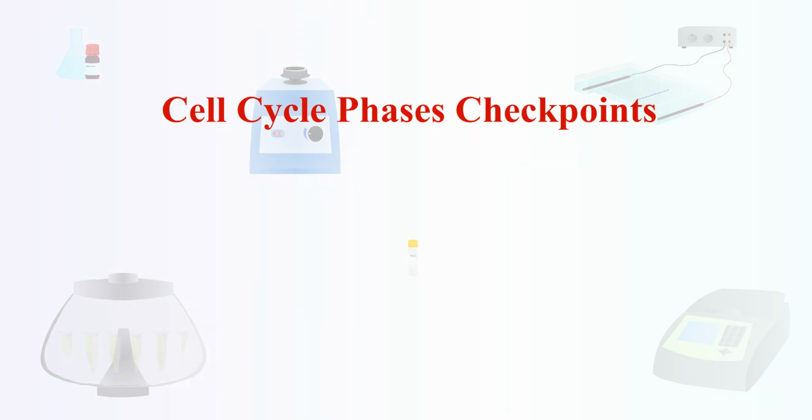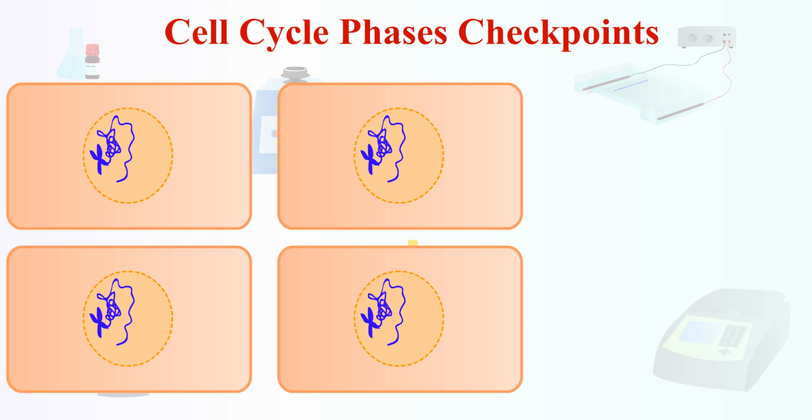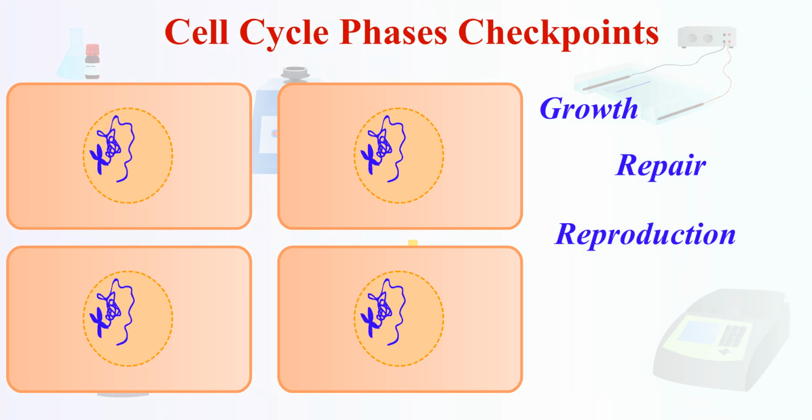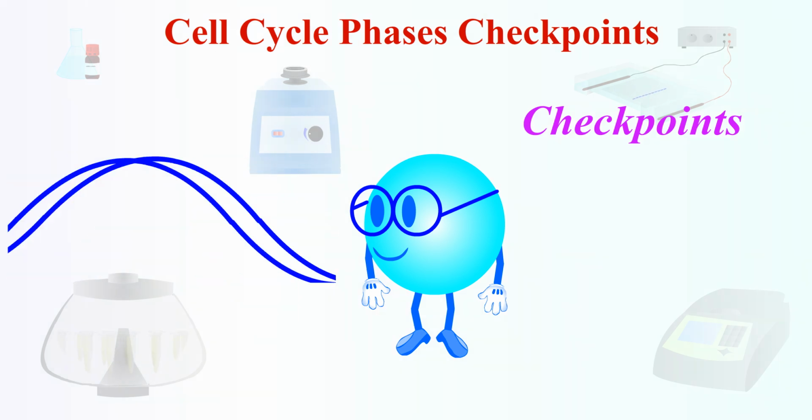Cell cycle checkpoints. In every living cell, the cell cycle is a tightly regulated process, responsible for growth, repair, and reproduction. But did you know there's a built-in security system that protects us from chaos at the cellular level? Between each phase of the cell cycle, there are checkpoints, crucial quality control mechanisms.